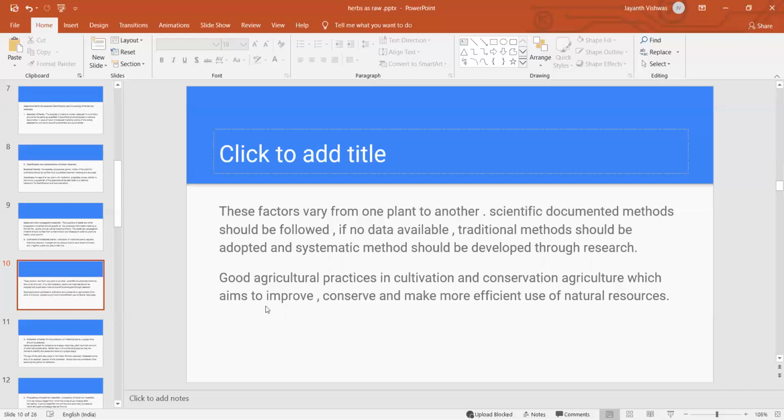So even we can go for good agricultural practices, that is called GAP, good agricultural practices in cultivation and conservation agriculture, which aims to improve, conserve, and make more efficient use of the natural resources. So we can adopt these good agricultural practices, GAP, for cultivation and even conservation of agriculture. The main aim is to improve the quality of the raw material and medicinal plant material, and to make efficient use of these natural resources.